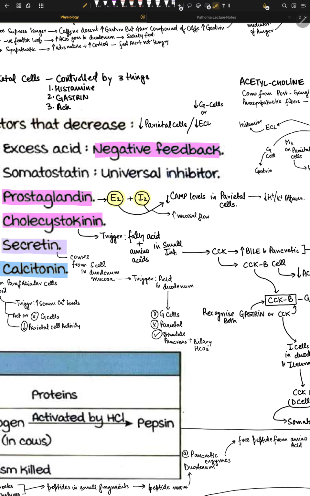Now, arachidonic acid is like a membrane phospholipid, right? And then arachidonic acid can make something called PGG2 or PGH2, right? So we have this enzyme called cyclooxygenase. It's called COX.